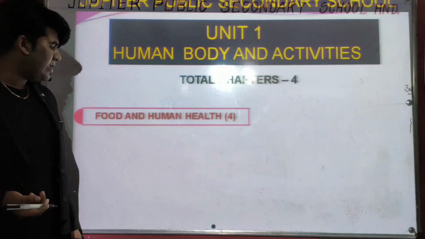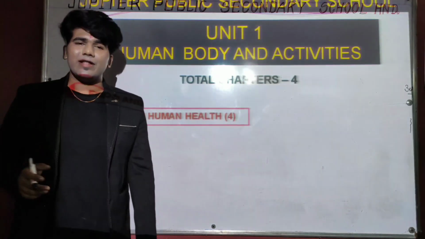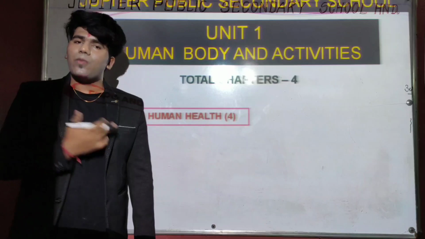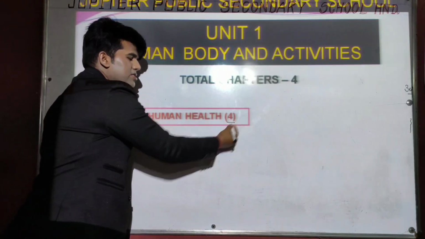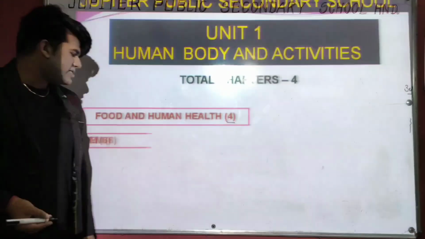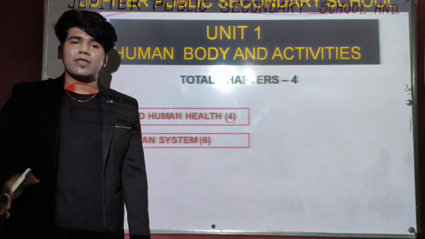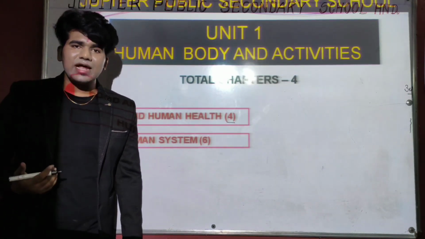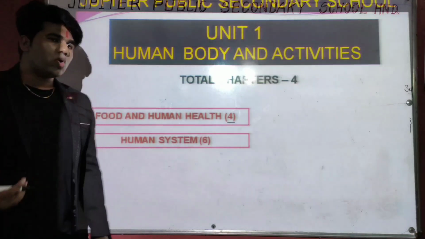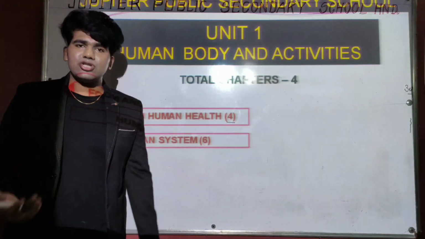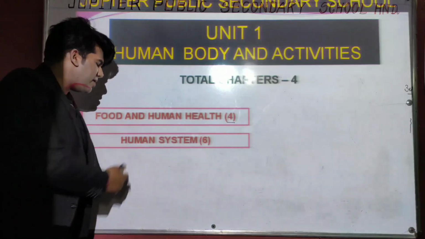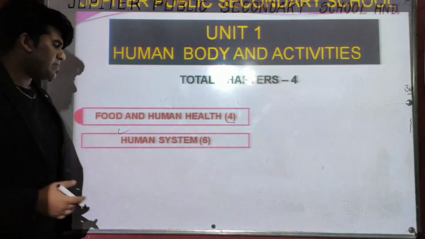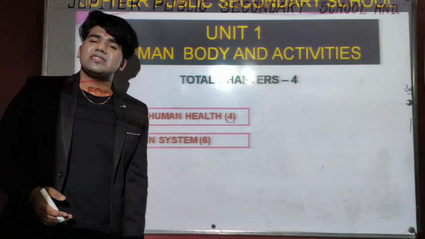The first chapter name is food and human health, and this chapter carries a maximum of 4 marks. The next chapter name is human system, the basic knowledge of the systems present inside our body. Clear? There is more description about the systems, and this is a very important chapter. This chapter carries a maximum of 6 marks.